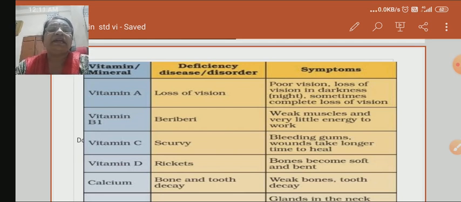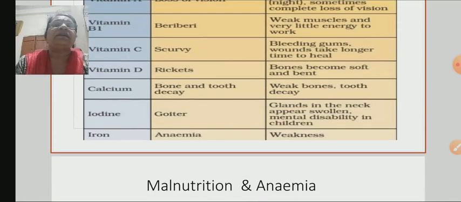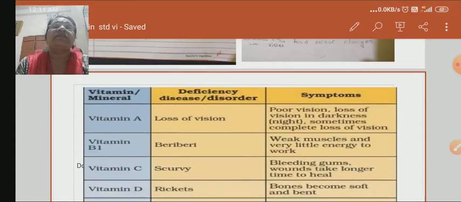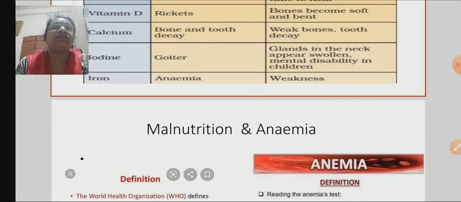Then vitamin D. The main source of vitamin D is sunlight. We get vitamin D from sunlight, and again from seafood, fish, milk, etc. Then calcium is for healthy bones and prevents tooth decay. Iodine deficiency causes goiter, and deficiency of iron causes anemia. Okay, this chart is given in your textbook. Go thoroughly and learn it.